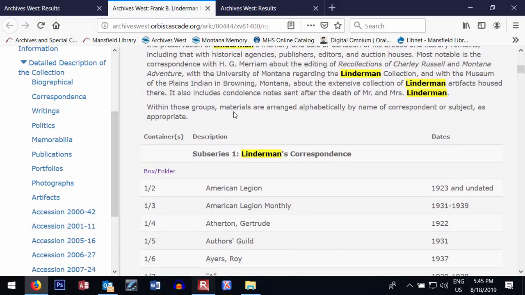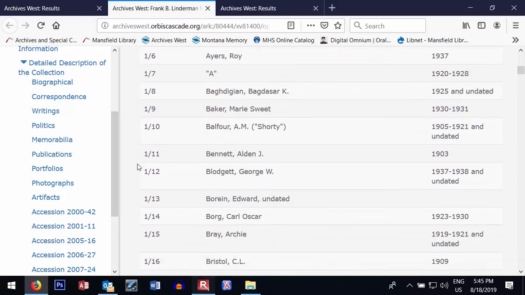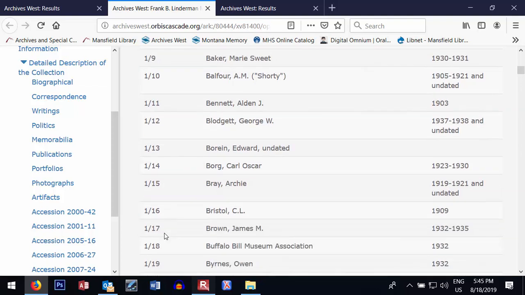It says within these groups, materials are arranged alphabetically as appropriate. So that kind of helps you if you're looking for his correspondence with Archie Bray. You'd go down to B, you'd see it's in box 1, folder 15. So then if you came into the archives, you could actually request to look at box 1, folder 15.